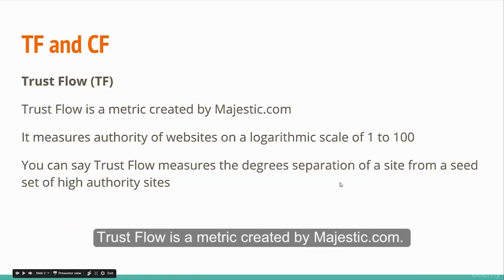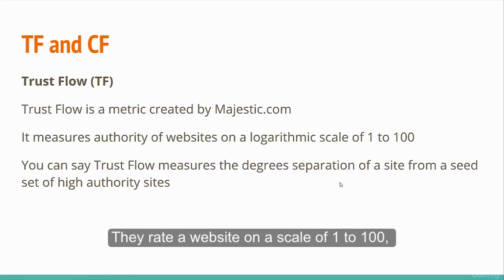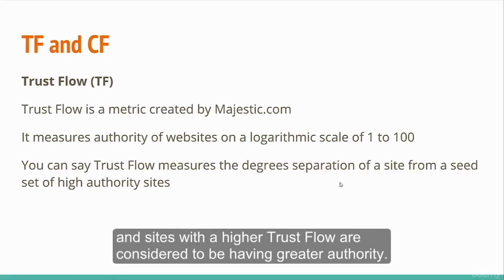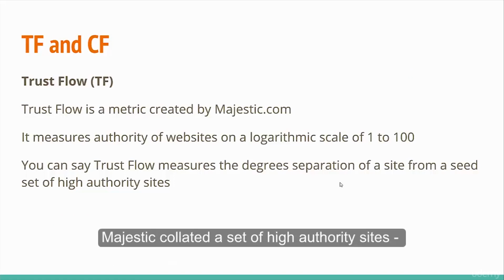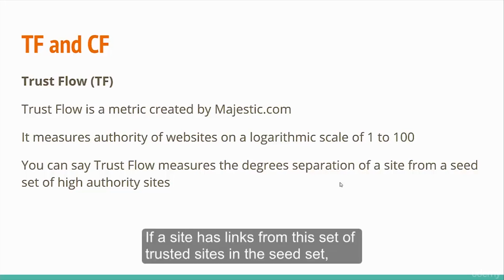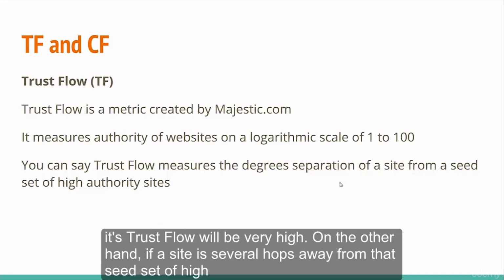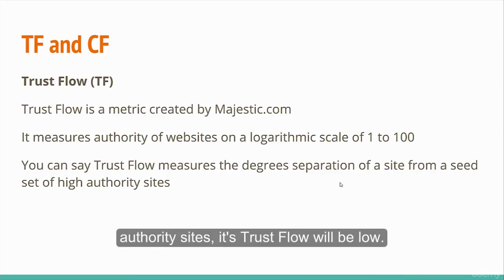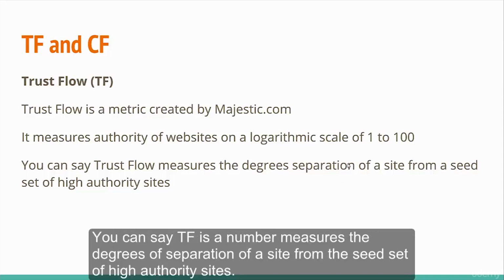Trust flow is a metric created by majestic.com. They rate a website on a scale of 1 to 100, and sites with a higher trust flow are considered to have greater authority. Majestic collated a set of high authority sites, a seed set. If a site has links from this set of trusted sites in the seed set, its trust flow will be very high. On the other hand, if a site is several hops away from that seed set of high authority sites, its trust flow will be low. You can say trust flow is a number that measures the degrees of separation of a site from the seed set of high authority sites.